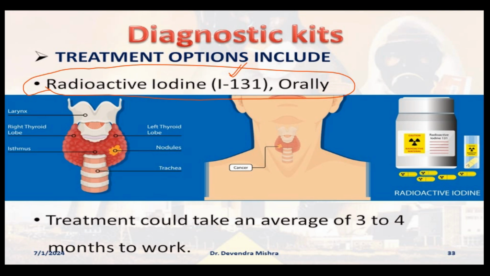It will correct the malfunctioning of the thyroid gland, and the gland will now produce a proper amount of T4 and T3. And the TSH level would go down then. This treatment can take up to 3 to 4 months to work. So after 3 or 4 months, definitely it will work.